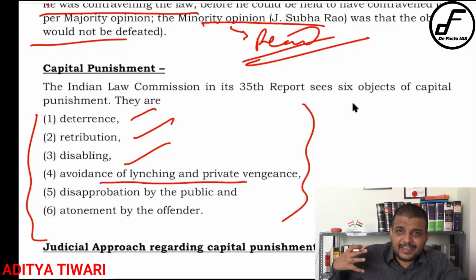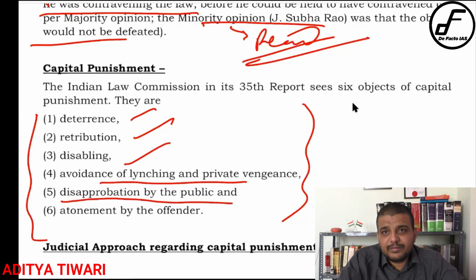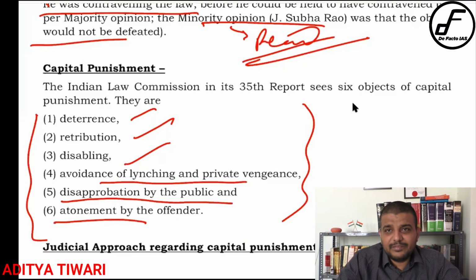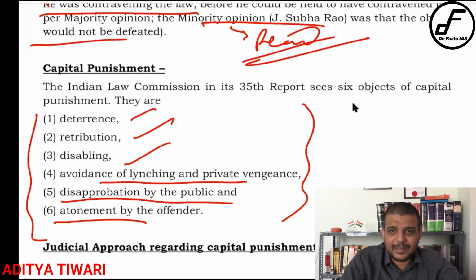So this is a sort of collective vengeance that the state takes on behalf of society, so that society will not go and lynch him. Okay, so that is one of the arguments. And disapprobation by the public, right? So the public will disapprove, saying that he has done something wrong and he is rightly killed. And the atonement, right? If you have committed some evil, it is sort of a God's punishment, so you are atoning for the crime, right?